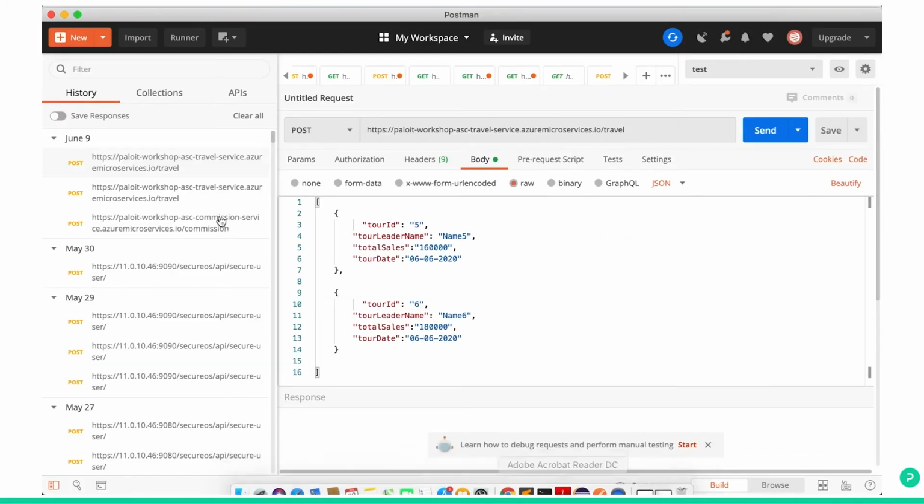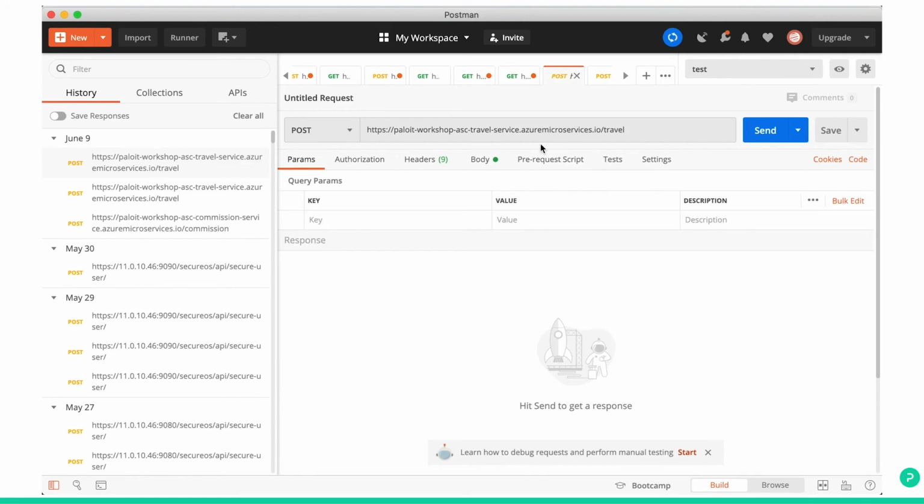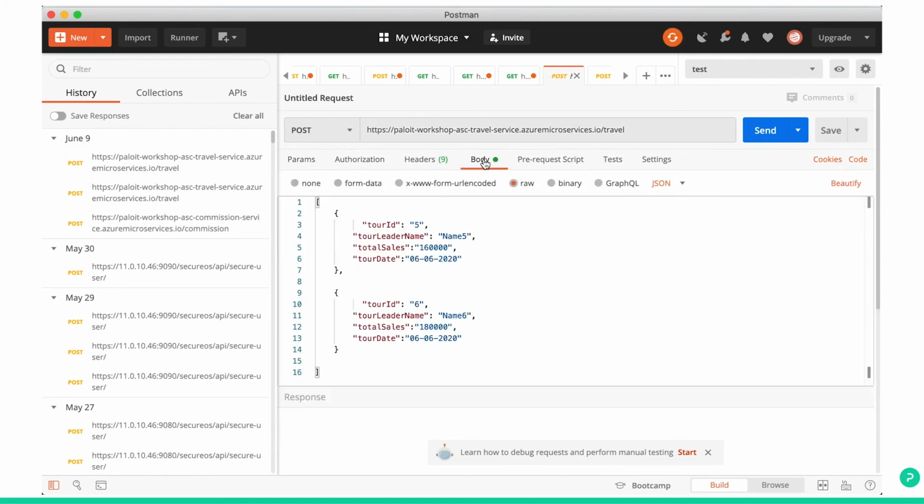I'll use Postman. I'll use the URL /travel. In the body I'll keep tour ID 1, tour ID 2, and let's say I give values for total sales. First one is 1600, next is, let's say, 18,000, and we submit this.